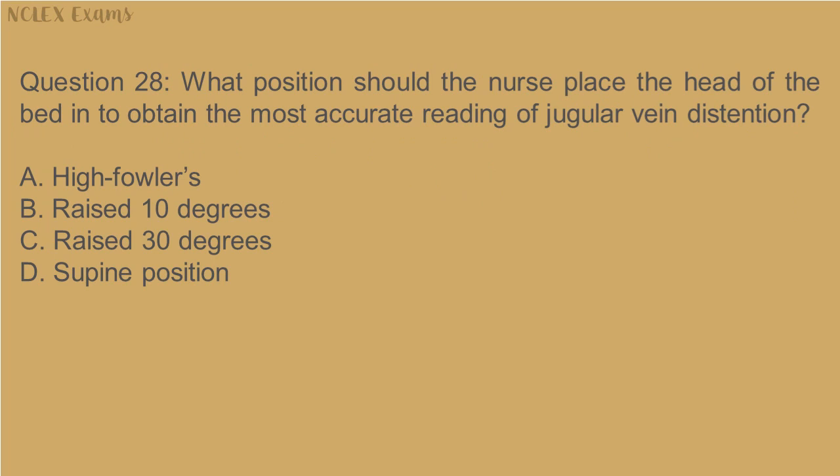Question 28. What position should the nurse place the head of the bed in to obtain the most accurate reading of jugular vein distension? A. High Fowler's. B. Raised 10 degrees. C. Raised 30 degrees. D. Supine position.